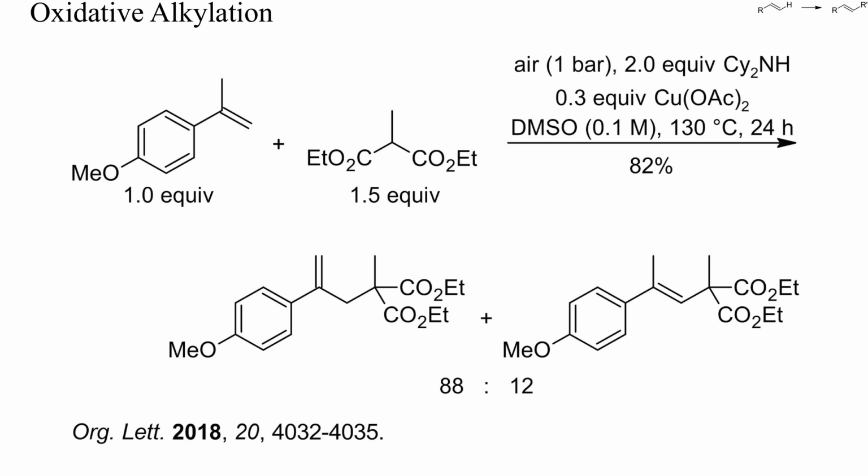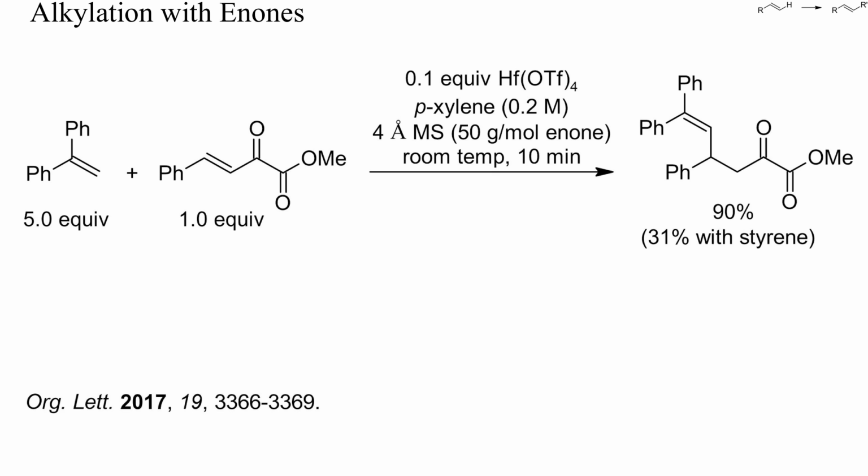In this example, a carbon-centered radical was generated by copper-catalyzed oxidation of a malonic ester. A mixture of two isomeric alkenes was obtained in high yield, despite the low concentration of reactants. Enones are another type of electrophile capable of alkylating electron-rich alkenes. Here, 10% of hafnium triflate was used as Lewis acid to further enhance the electrophilicity of the enone.